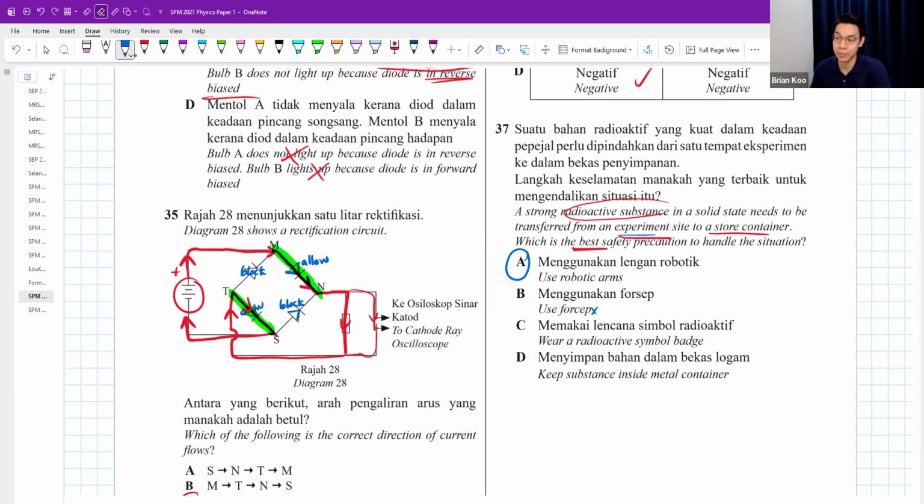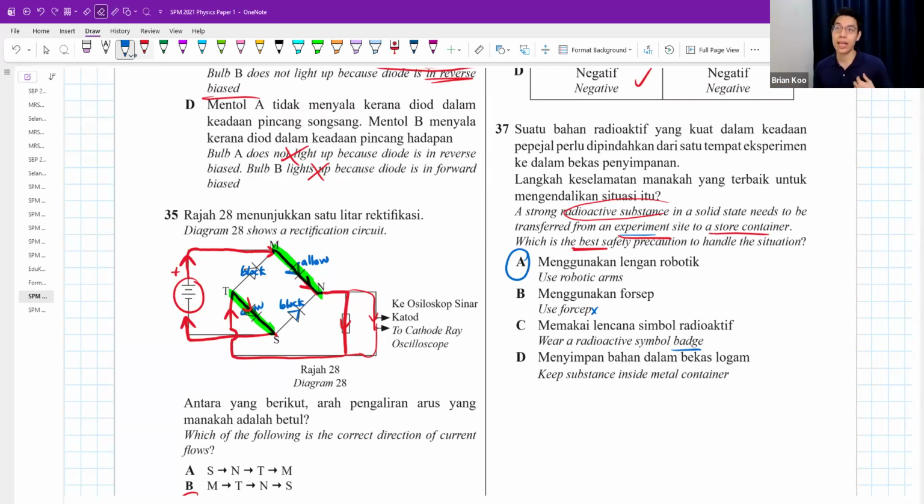If you use forceps, like the clamp, you still need a human to go and take it. If you just wear a radioactive badge, the job of a badge, normally, is for those hospital workers where they work a lot in those X-ray rooms, those rooms where you need to do X-ray scans. Those workers, it could be an actual doctor, it could be a normal non-doctor, but normally they'll wear a badge.